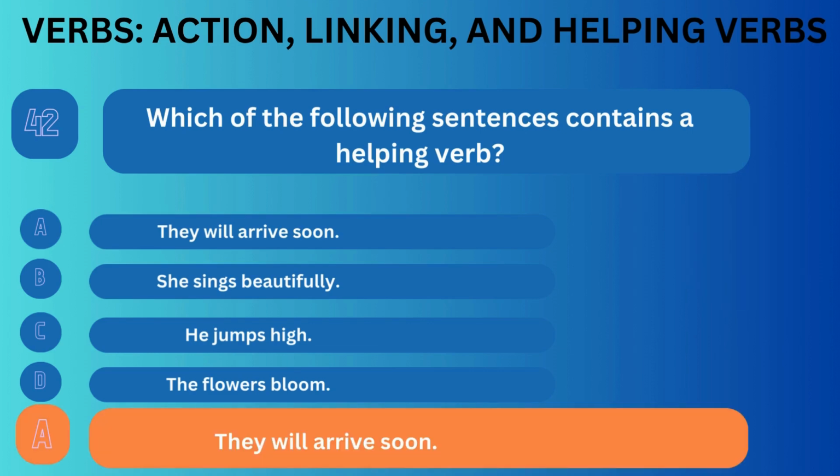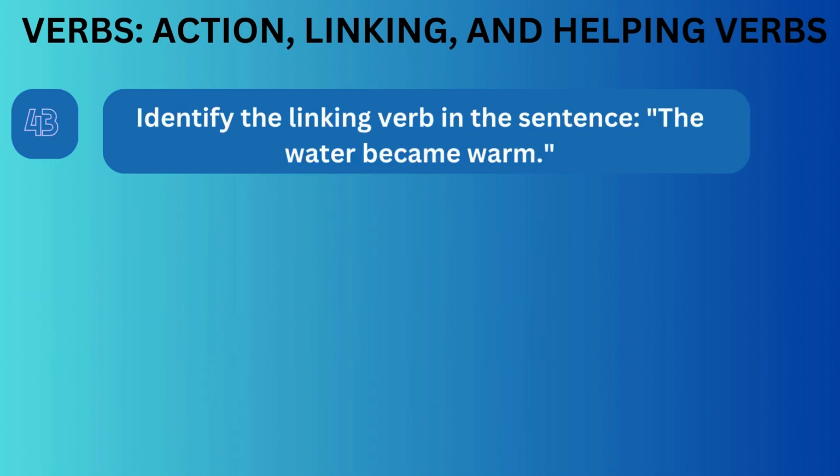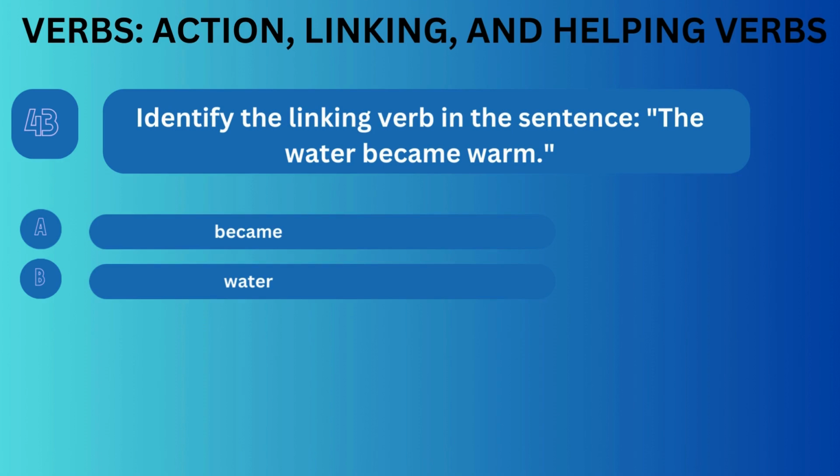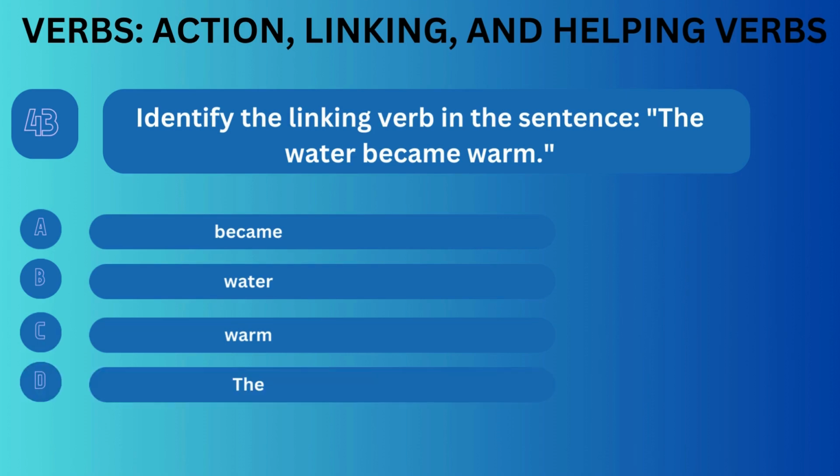Correct answer is A. Question number 43. Identify the linking verb in the sentence. The water became warm. Option A, became. Option B, water. Option C, warm. Option D, the.